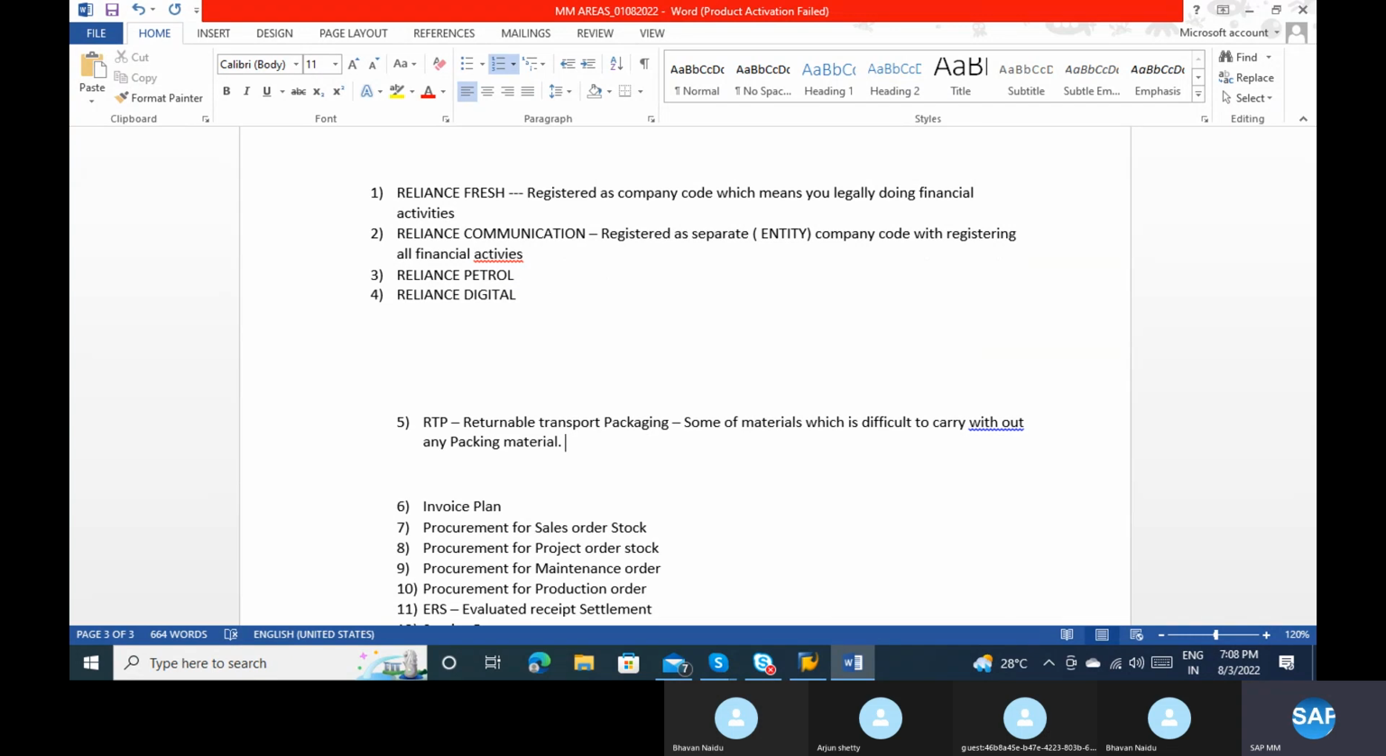When we think about it, the product cost might be very low, but the packing material cost is very high. In those cases, how will you return those packing materials to the vendor, and how are you tracking these packing materials in your system? That is the process of the RTP.